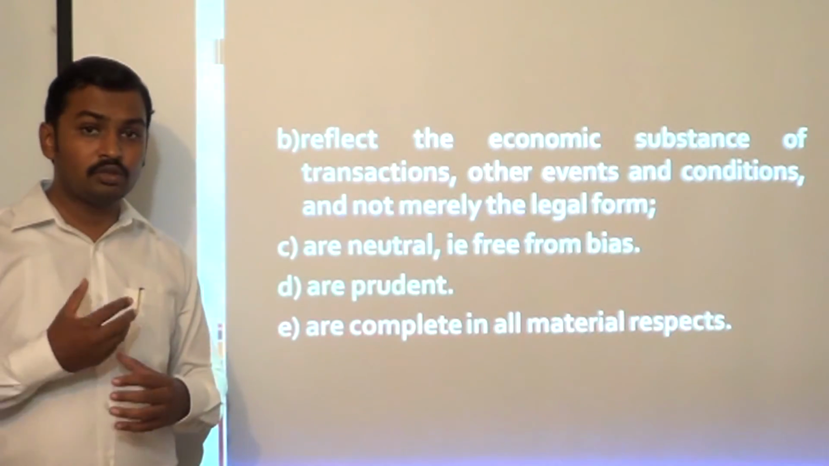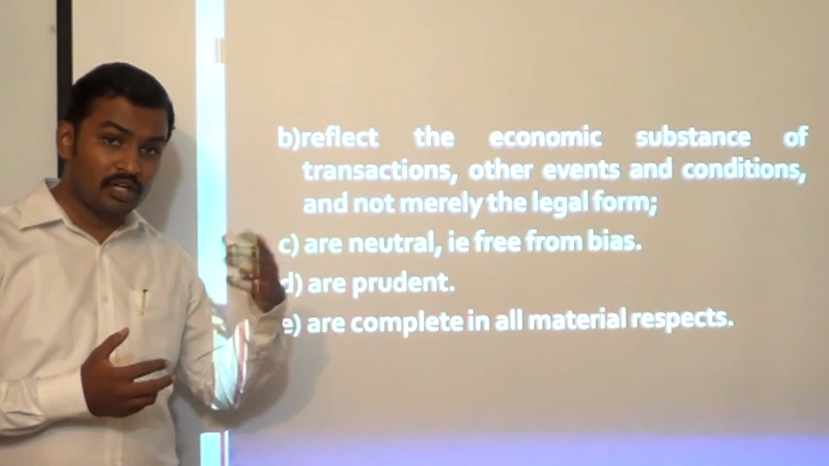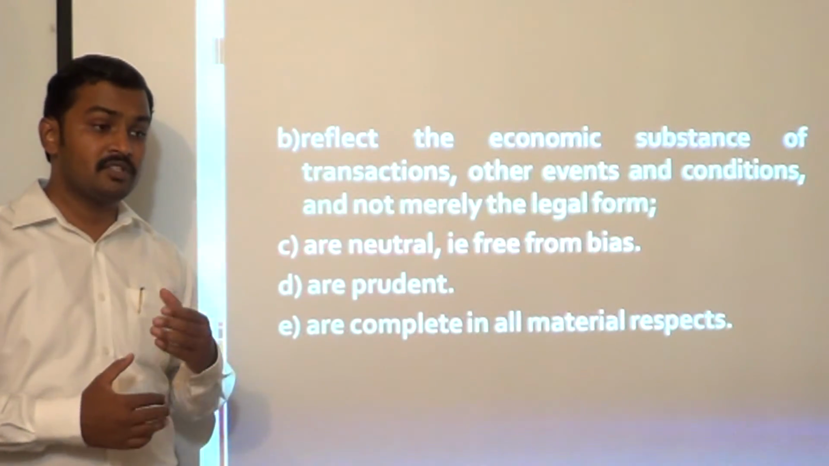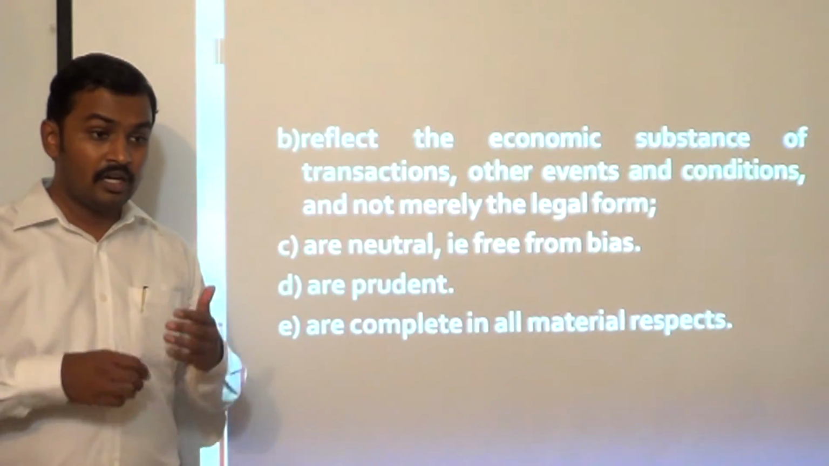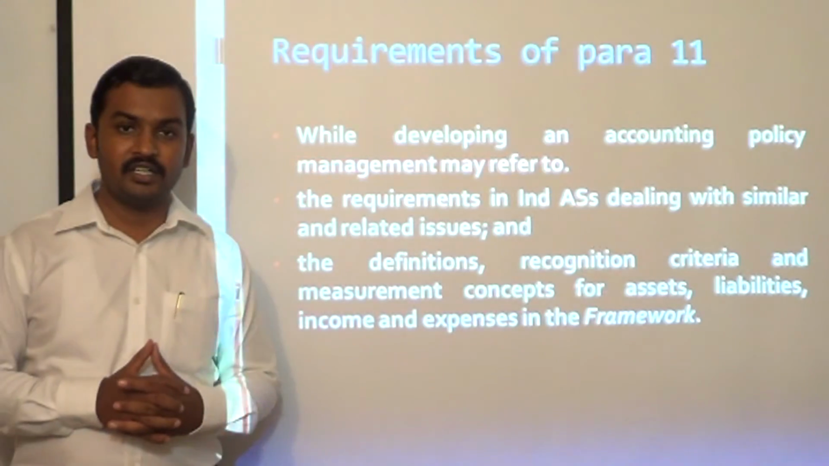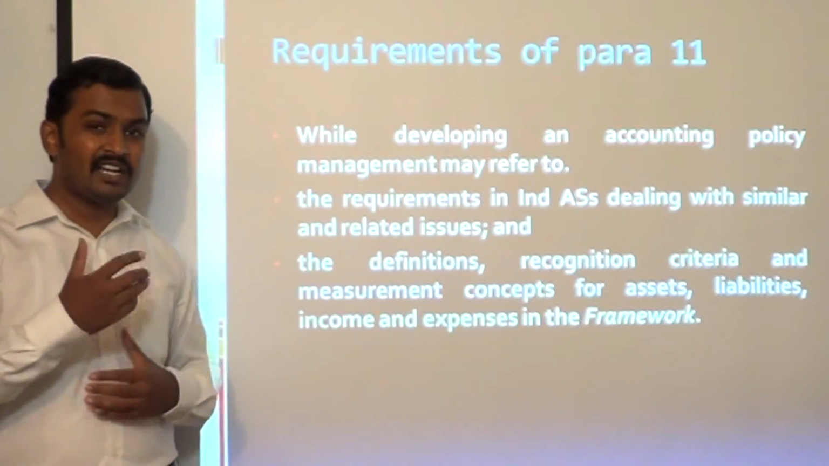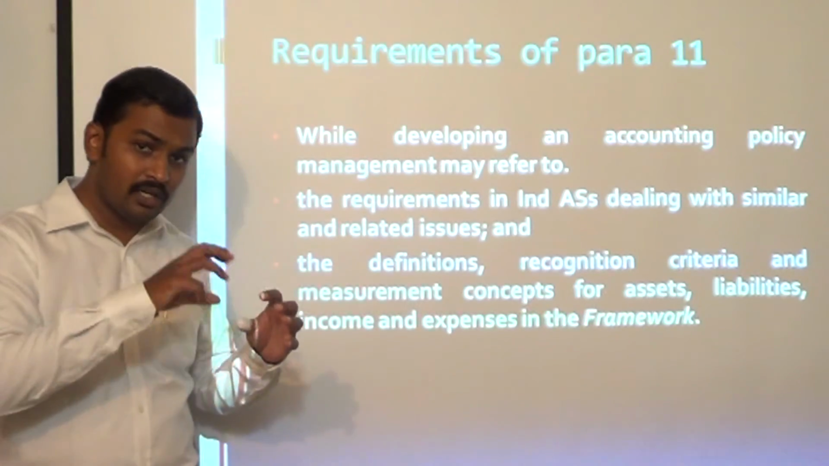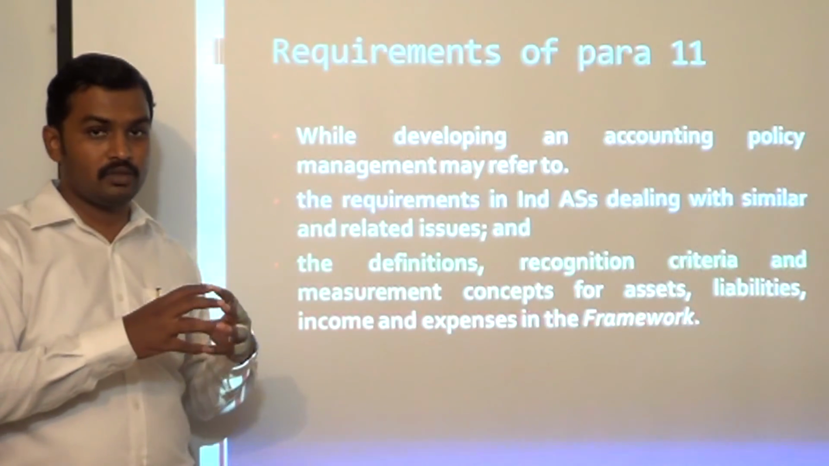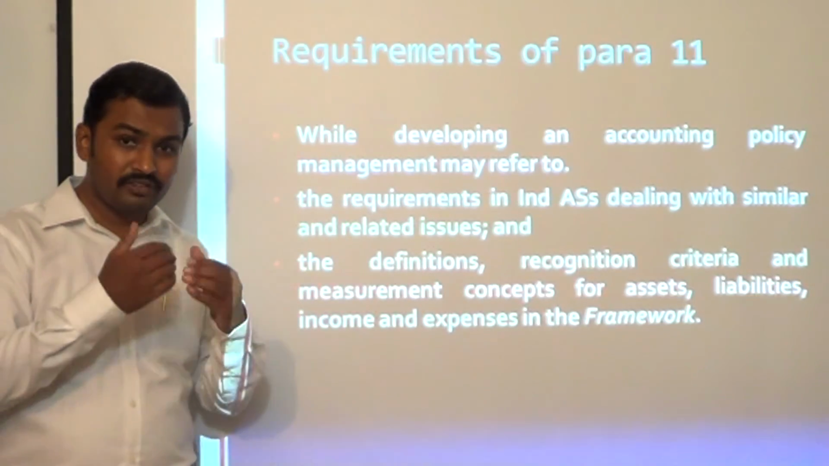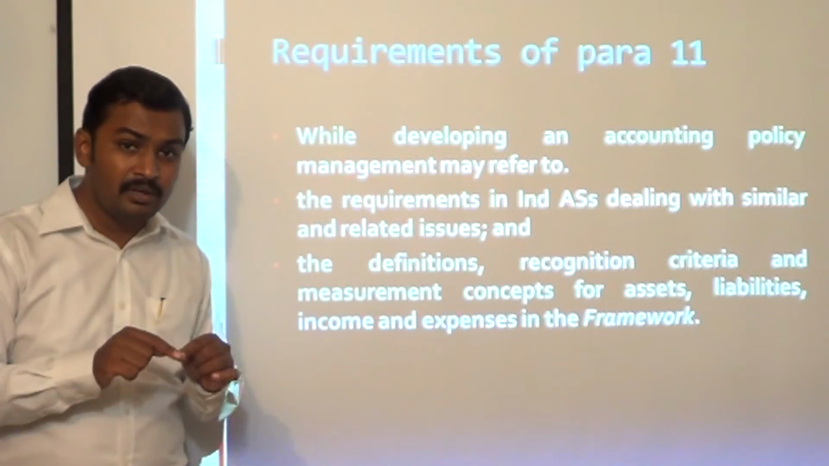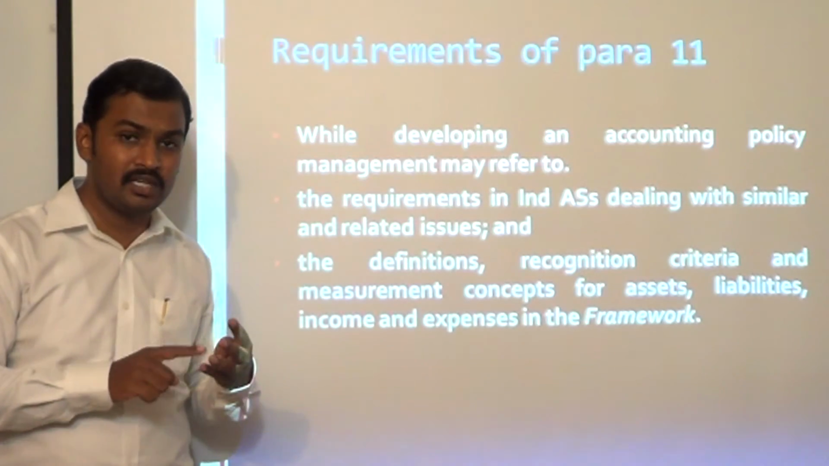So when you are developing an accounting policy for a matter which is not covered by an Ind AS, then management has to use its judgment and develop and implement an accounting policy which results in information which is both relevant and reliable. Now in developing this accounting policy, according to para 11 of the standard, the management can refer to similar Ind ASs or Ind ASs which deal with similar or related issues. So what is the requirement of those Ind AS that can be considered by the management? Or the management is allowed to refer to the definition, recognition, measurement criteria which is prescribed in the framework for assets, liabilities, incomes and expenses.